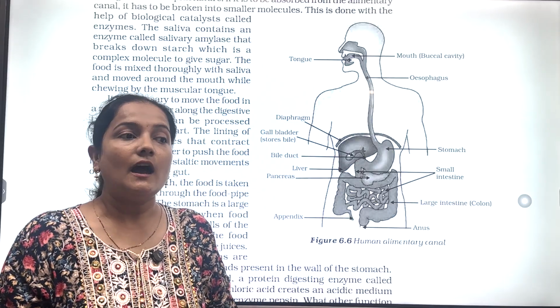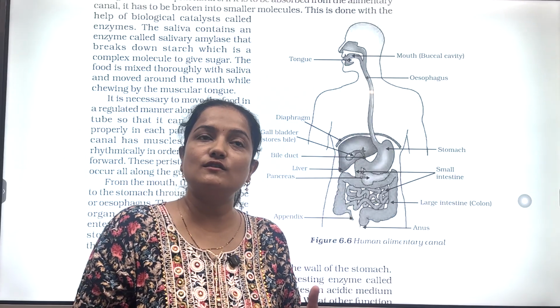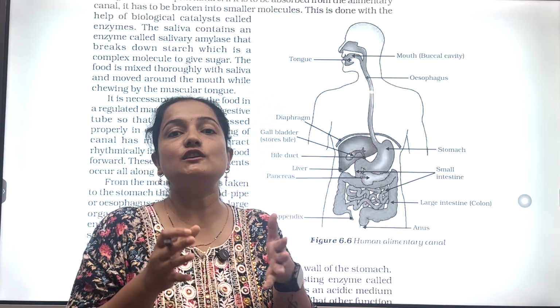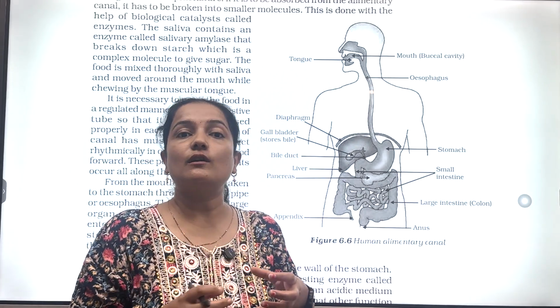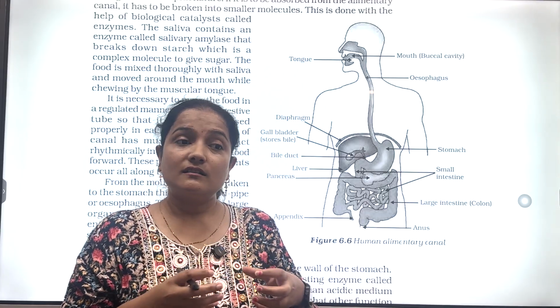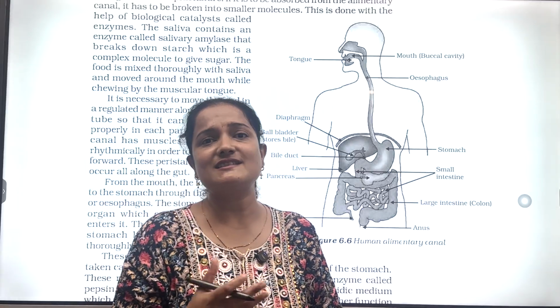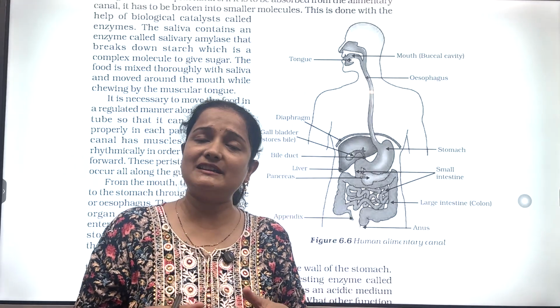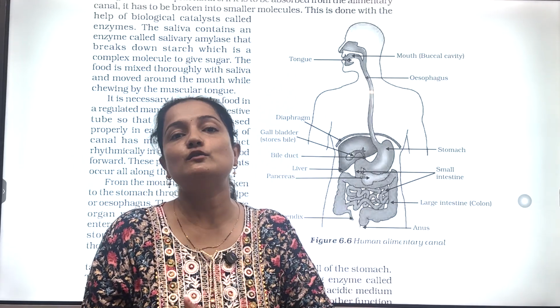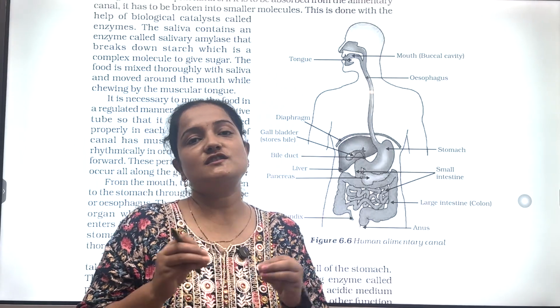For example, herbivores consume grass which has cellulose, and cellulose is very difficult to digest. That's why herbivores like the cow have a longer small intestine, whereas carnivores like the tiger eat meat, and meat is easier to digest as compared to cellulose. That's why carnivores have a short small intestine.